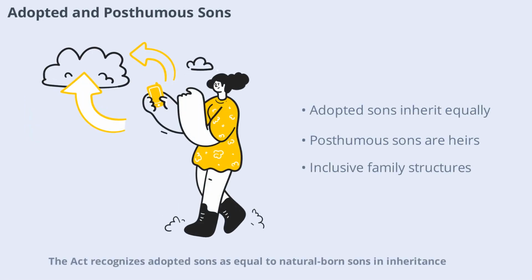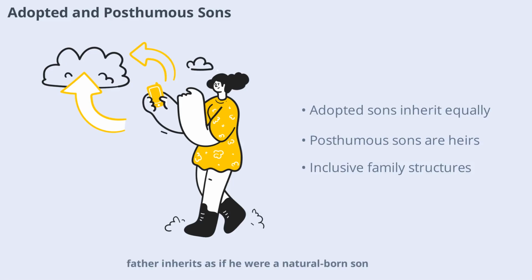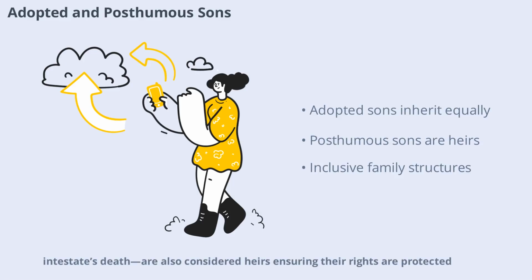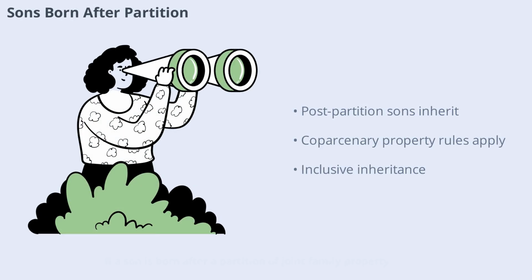The Act recognizes adopted sons as equal to natural-born sons in inheritance. A son born after adoption to the adoptive father inherits as if he were a natural-born son. Posthumous sons, those born after the intestate's death, are also considered heirs, ensuring their rights are protected. This inclusive approach reflects the evolving nature of family structures and adoption laws. If a son is born after a partition of joint family property, he takes an interest by birth in the property obtained by the father during partition.